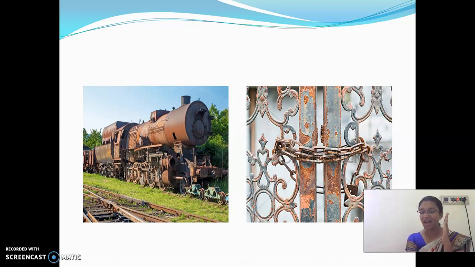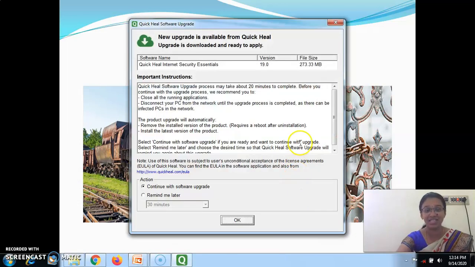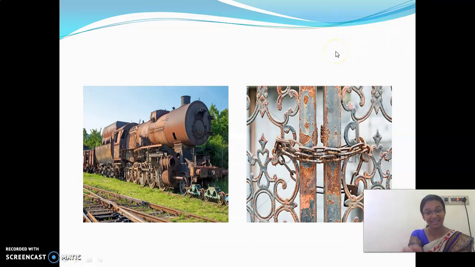We have iron, and this iron reacts with the atmospheric air and the moisture in the atmosphere. These two reactions convert it to a new substance called rust.